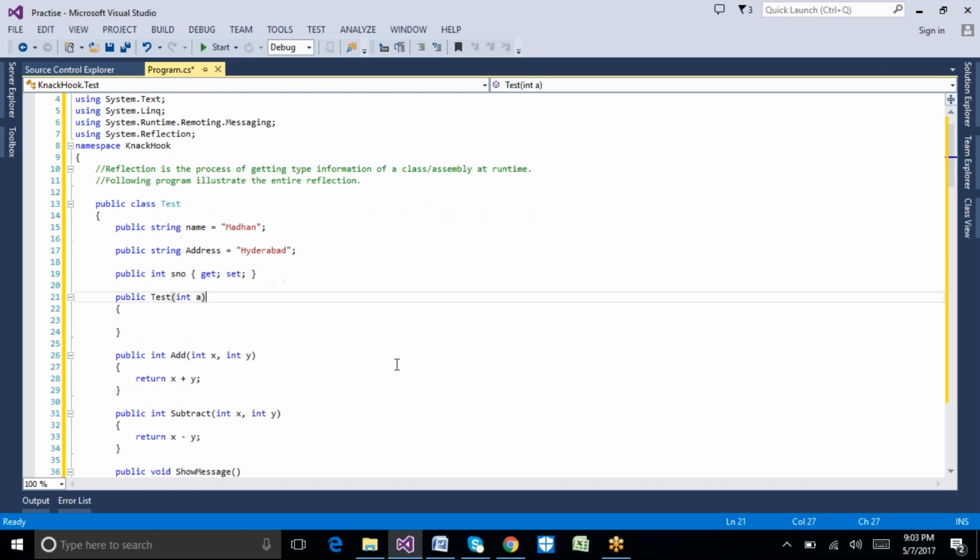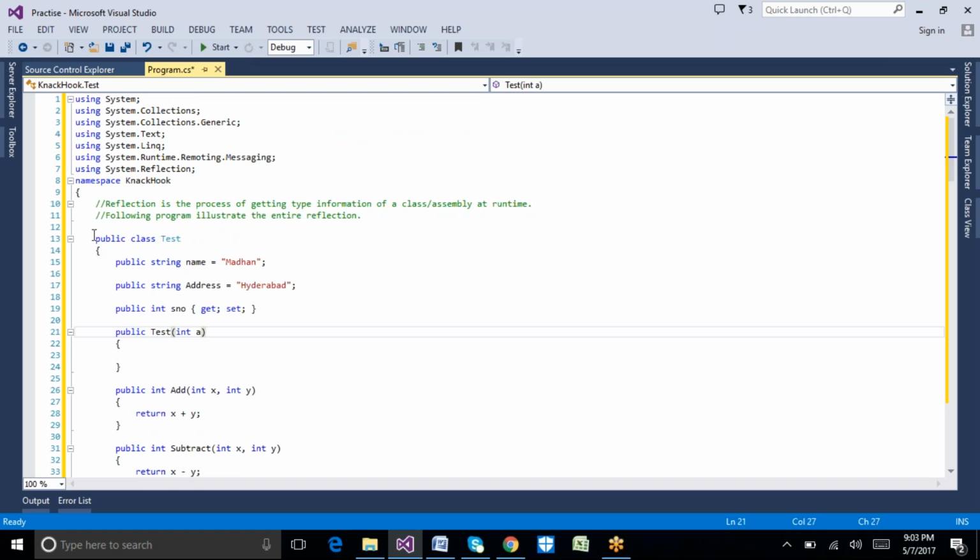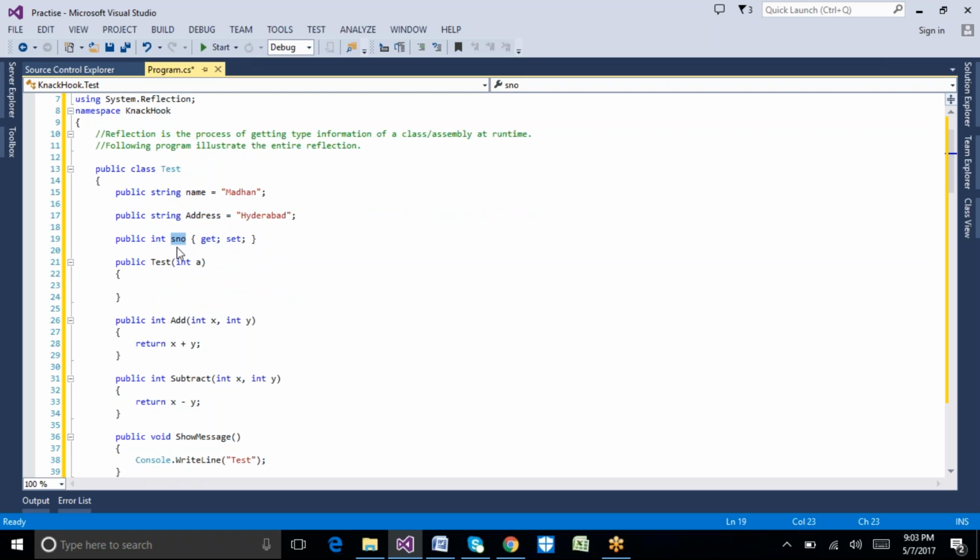So let's see how we can work with reflection here. Here I'm declaring one class with the name Test. It has one member variable, another variable which is address, and one integer property which is called s number. It has one parameterized constructor, Test, which accepts an integer value.